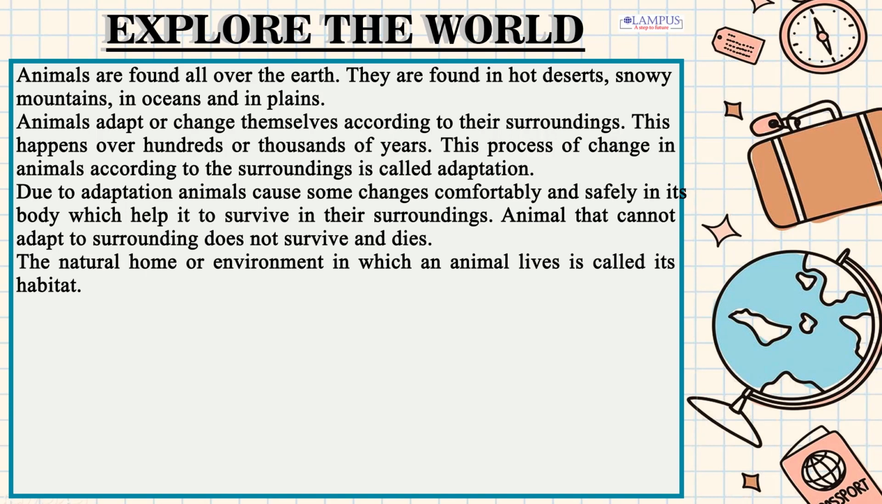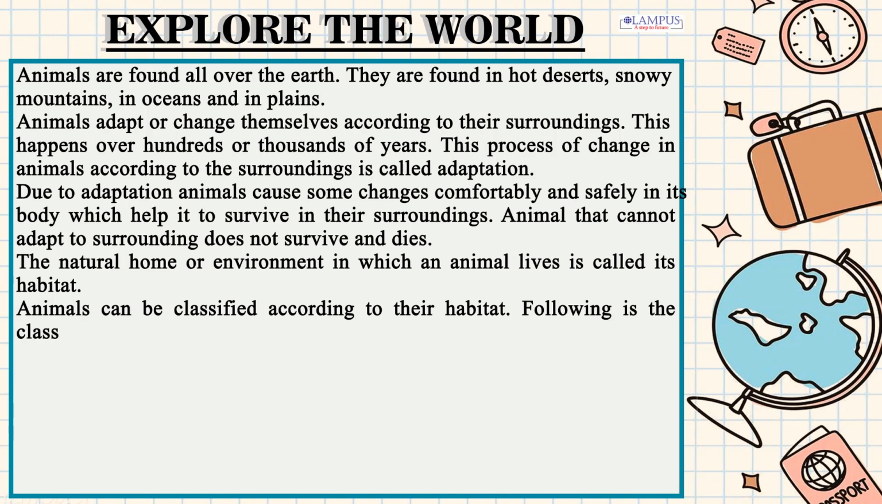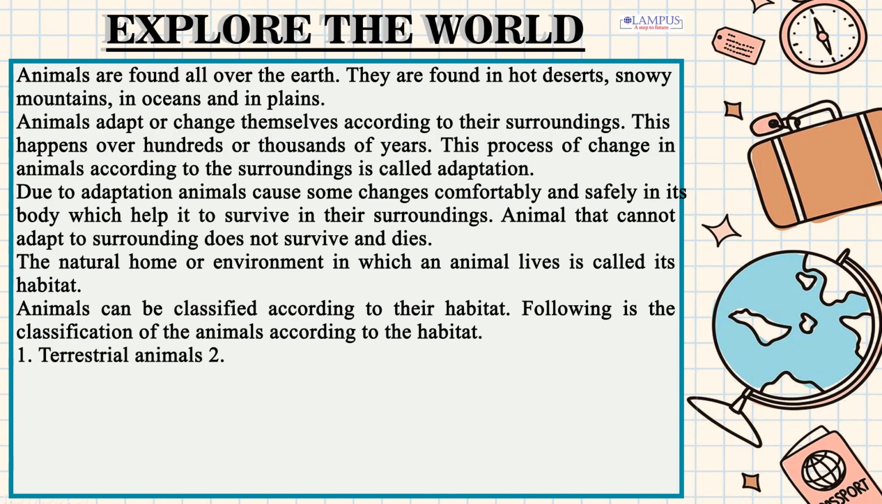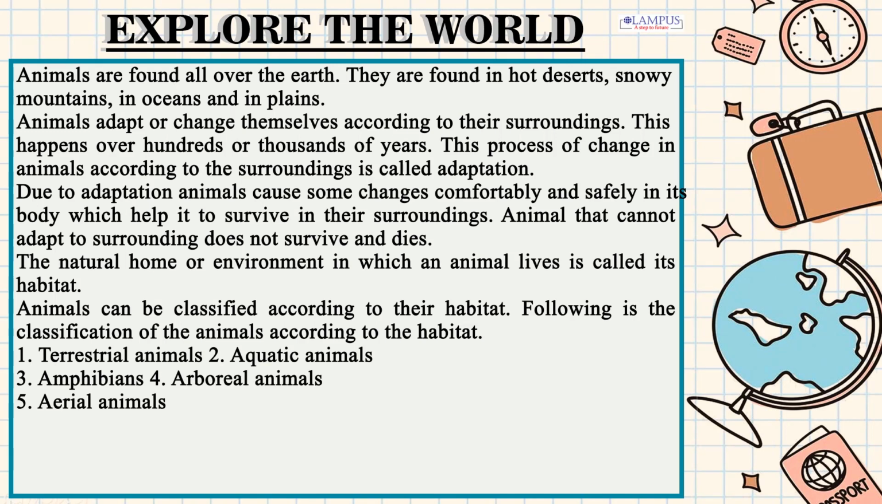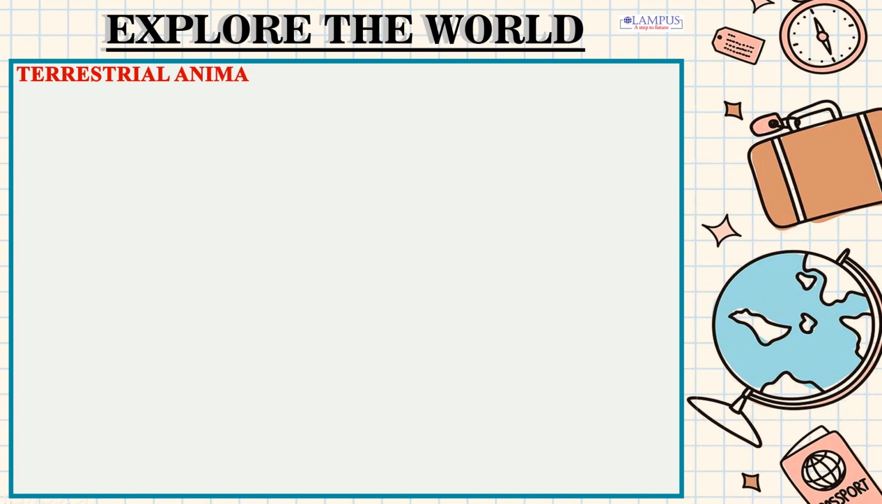Animals can be classified according to their habitat. Following is the classification of the animals according to the habitat. 1. Terrestrial animals. 2. Aquatic animals. 3. Amphibians. 4. Arboreal animals. 5. Aerial animals.